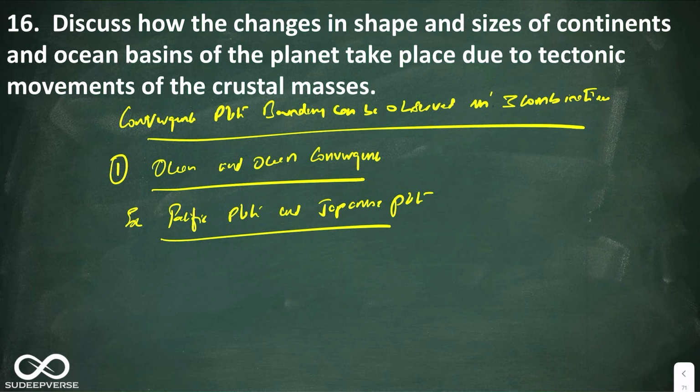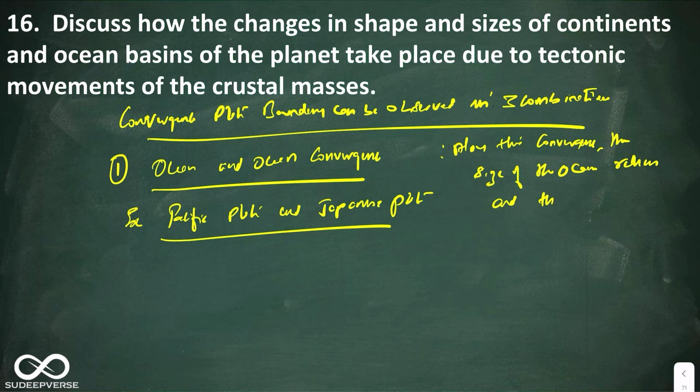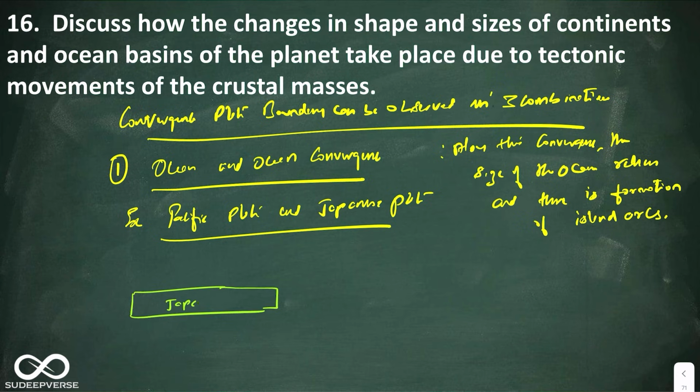So you can say along this convergence, the size of the ocean reduces, and there is formation of island arcs. Okay, all right, so now let us draw the diagram and show the changes. So you can say on this side, this is the Japanese plate, and this is the Pacific plate.